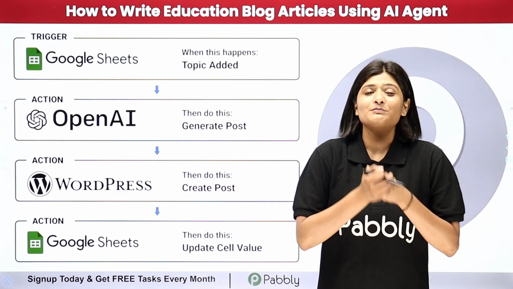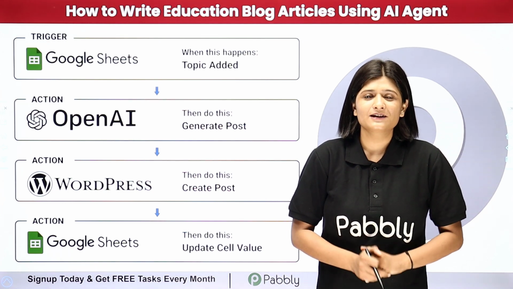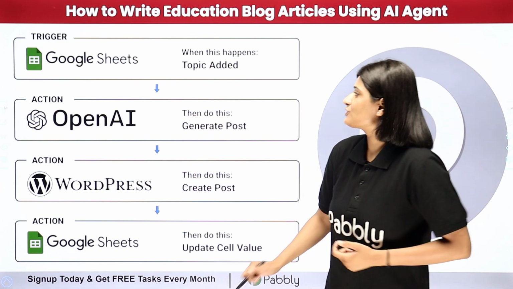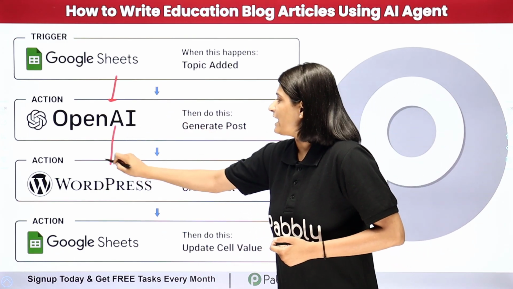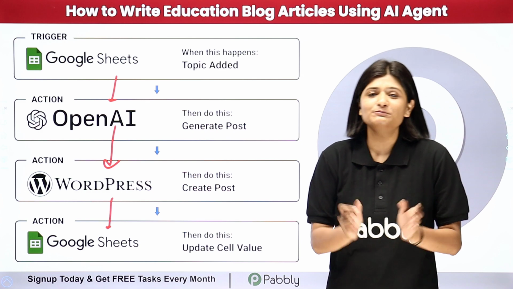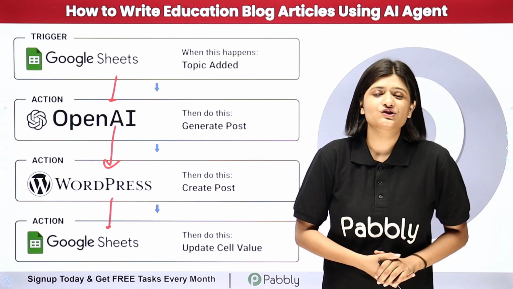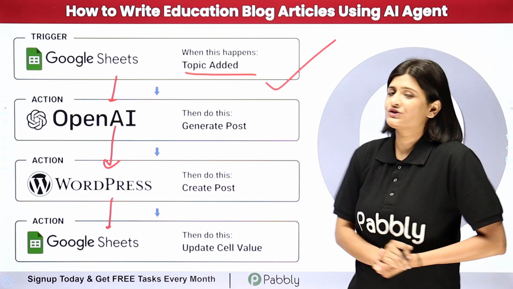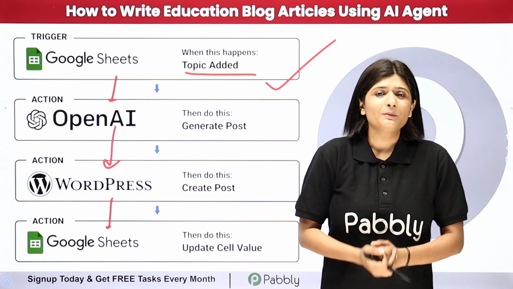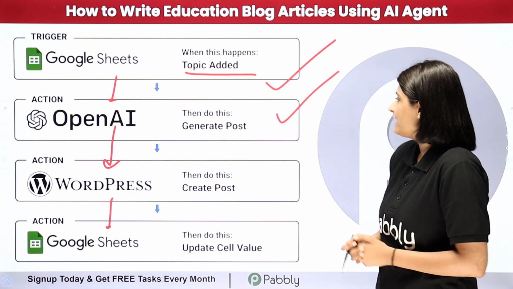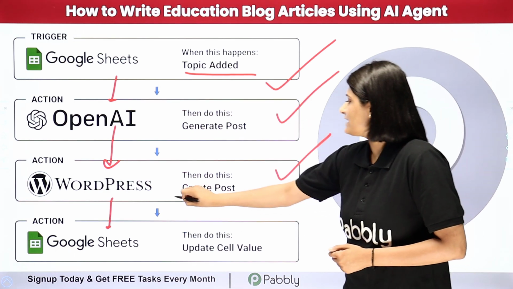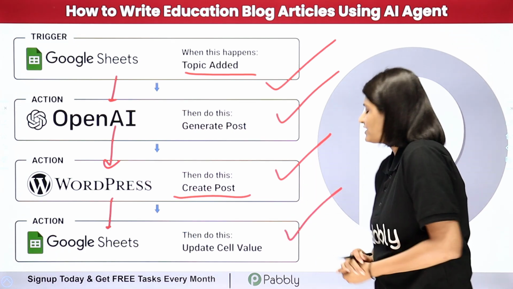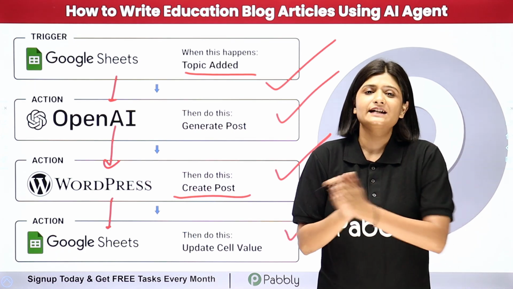Pabbly Connect is an amazing automation and integration software which requires no coding or programming skills. Here I just need to build a connection between Google Sheets, OpenAI and WordPress. With the help of Pabbly Connect, I am going to build this connection in such a way that whenever I add a new title or a topic in my Google Sheets spreadsheet, the post will be automatically generated with the help of OpenAI, and then the post will be automatically created on my WordPress, and then I am going to update the cell value in my Google Sheets spreadsheet to show whether the post is created or not.